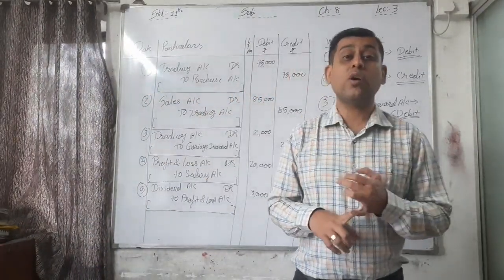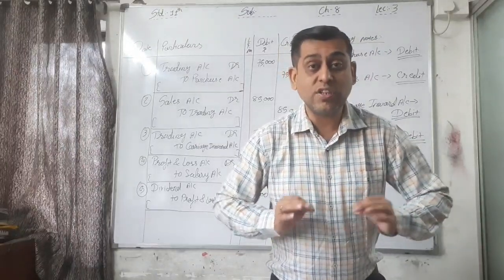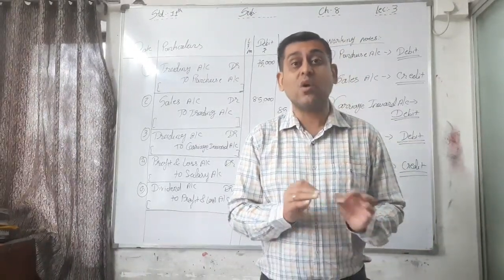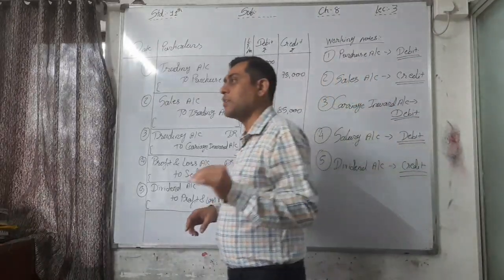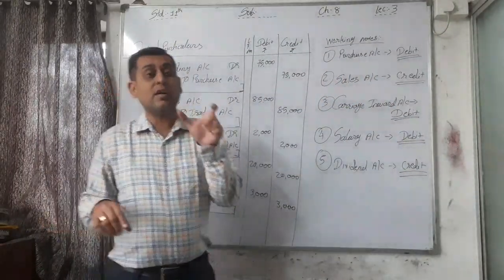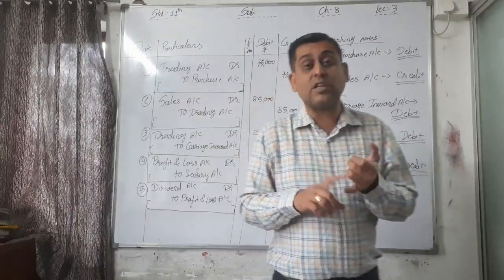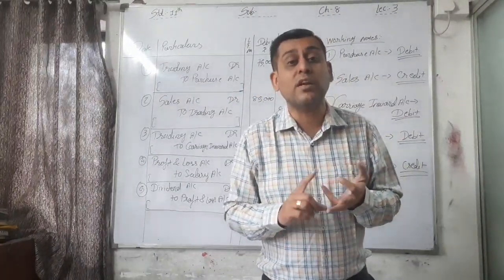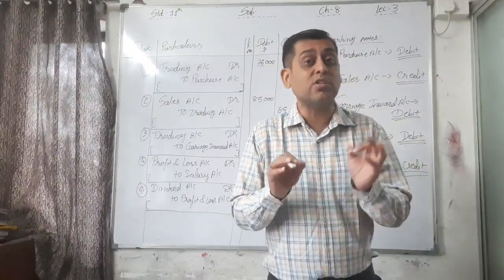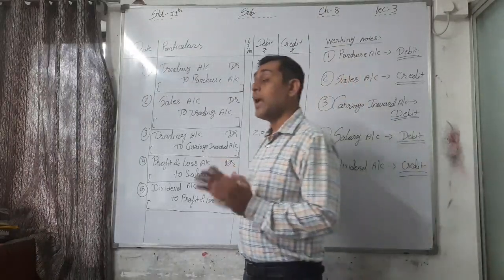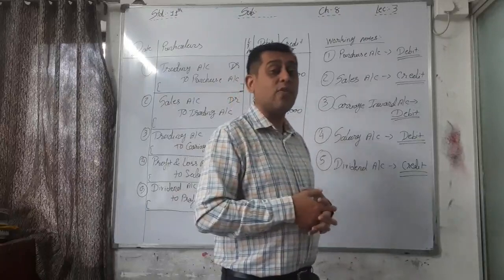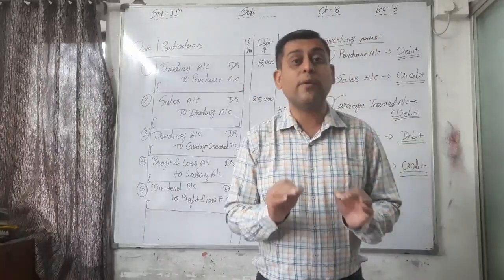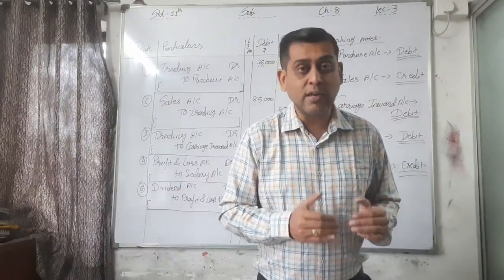For that, first we need to know which account has which balance. Trading related expenses or trading account items, purchase, sales, purchase return, sales return, and all the trading related expenses must be transferred to trading account, and all the remaining income or expenses must be transferred to profit and loss account. We have to apply this rule to 9 accounts.